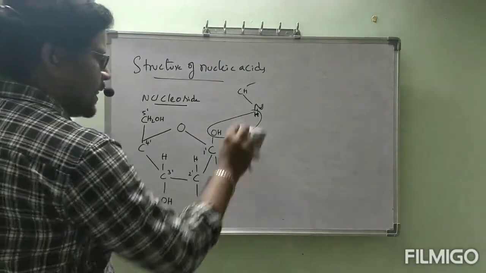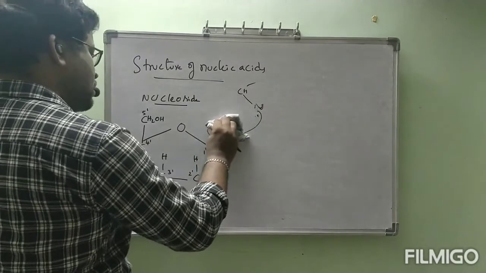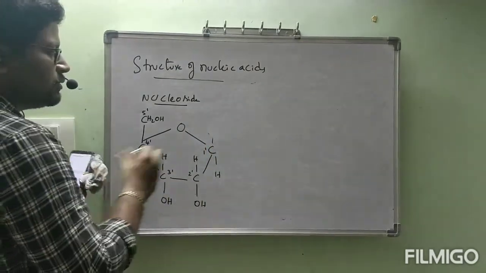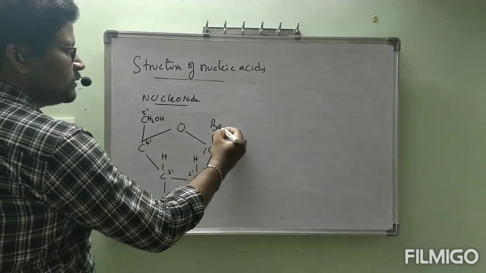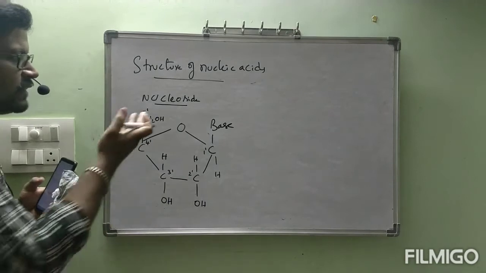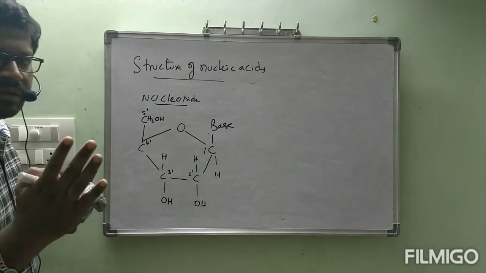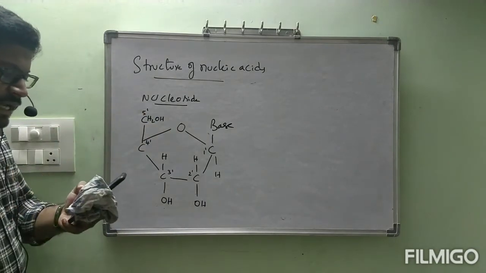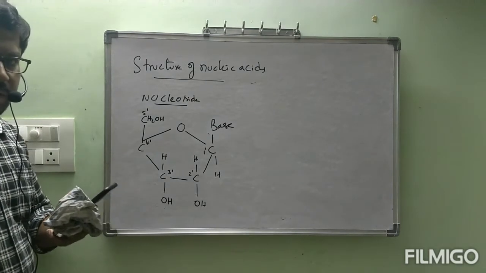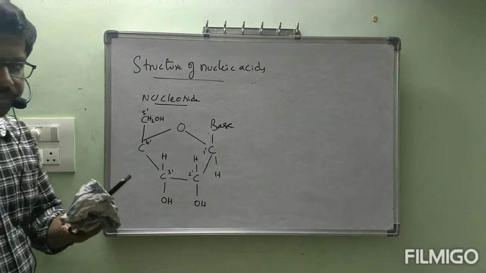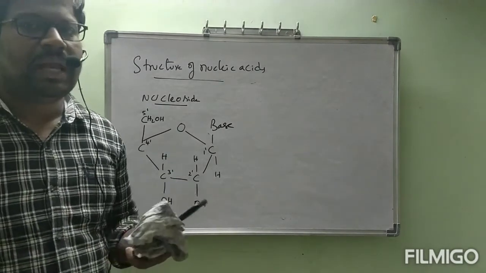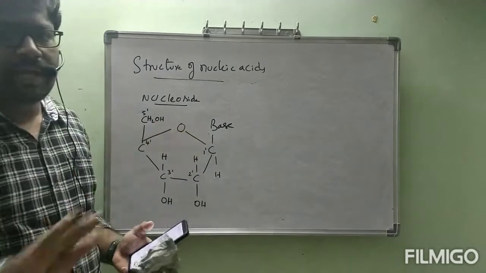See, the C1' carbon is going to be bonded with the base. That base might be any base. If it is DNA, 4 bases. What are those 4 bases? Adenine, guanine, cytosine, thymine. Any one. If it is RNA, adenine, guanine, cytosine, uracil. Any one. That base might be any one.